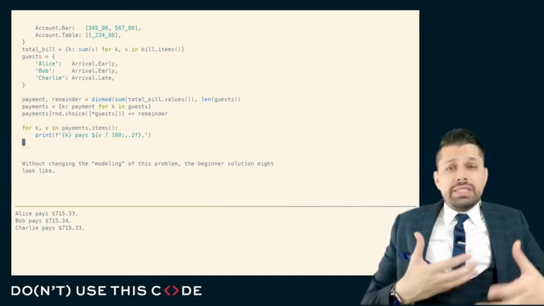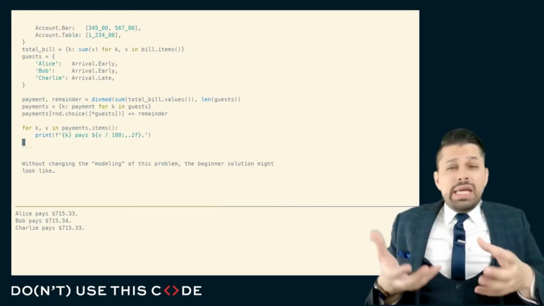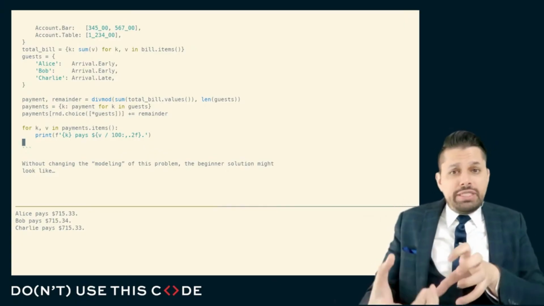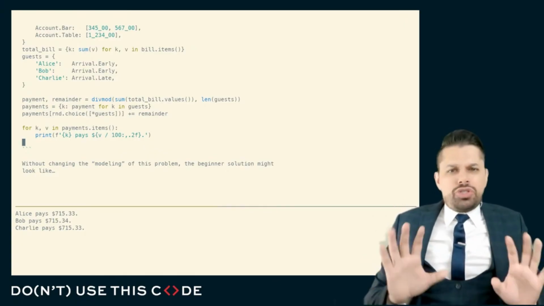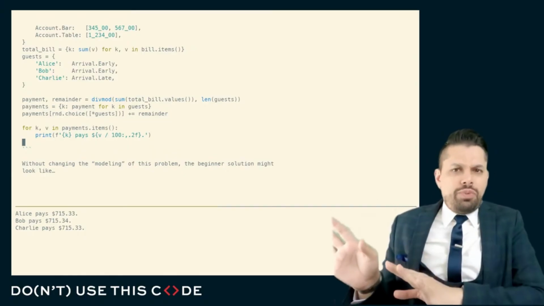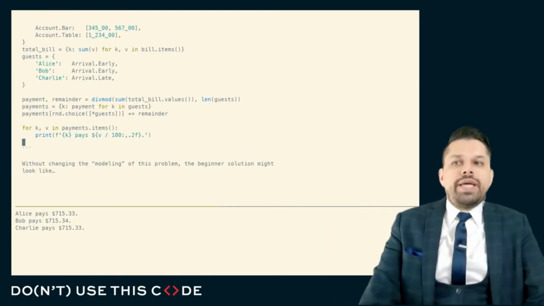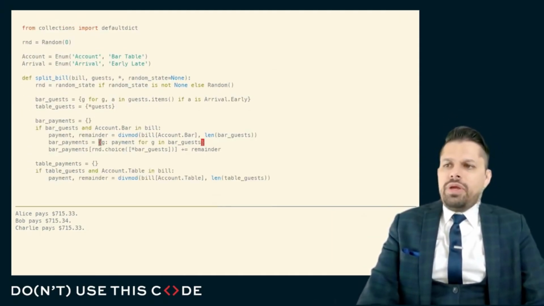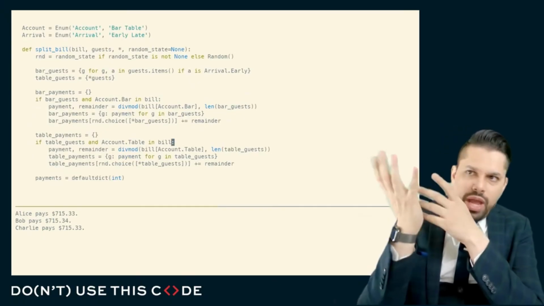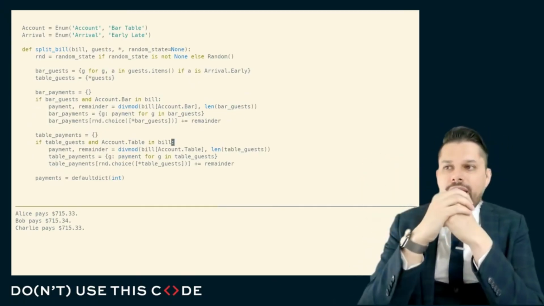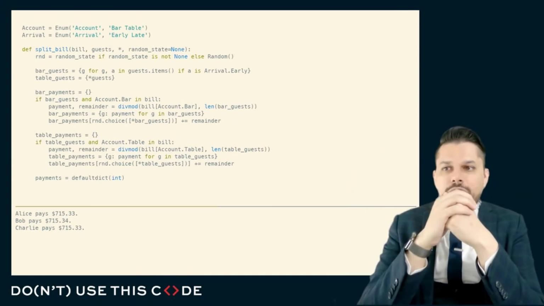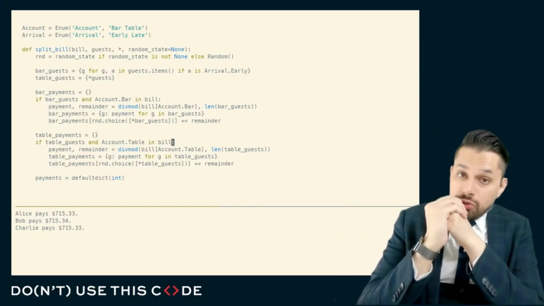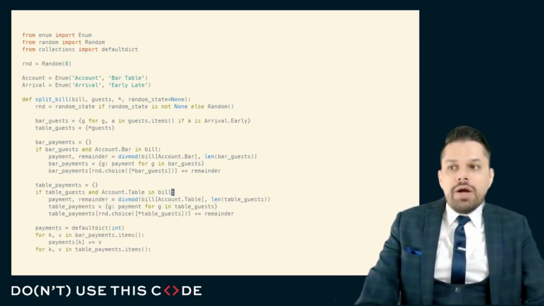Unfortunately, this oftentimes leads to unbounded technical sophistication where, in order to accept the formulation of the problem, you have to do some really weird things in the code to get everything to work because you're just not willing to push back and say, you know what, let's solve a different problem that just melts away the technical sophistication. Well, in this particular case, the code isn't that complicated. There may just need to be 2 loops where we identify who the bar guests are and iterate over the bar guests. We identify who the table guests are and iterate over the table guests, and we split those up individually.